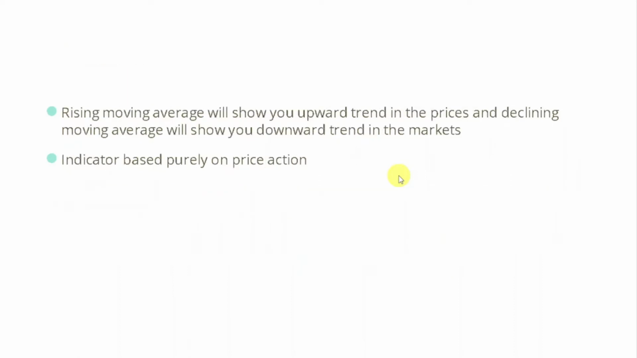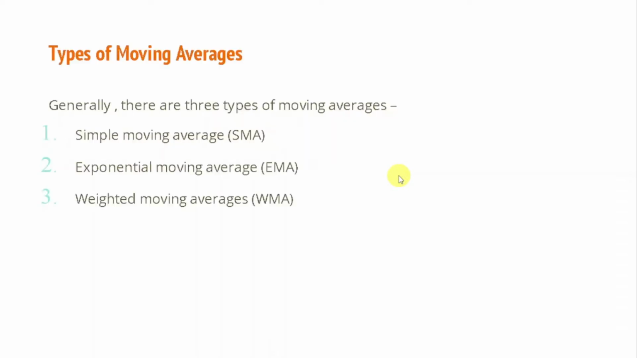Now, rising moving average will show you uptrend, as you know that, and if the moving average trend is down, then it will tell you definitely that the trend is down. And it is an indicator which is based purely on price action. It has nothing else. It does not have volume or open interest or anything like that. So price action traders can use moving averages in their trading.